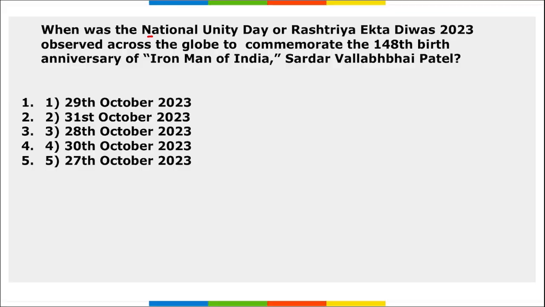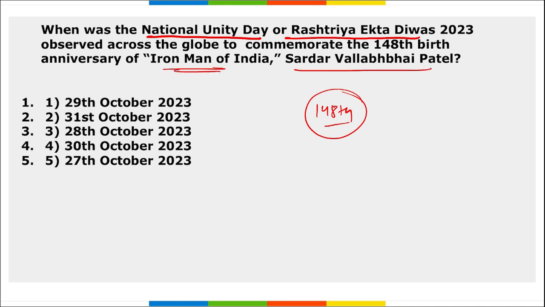First is, when was National Unity Day or Rashtriya Ekta Divas observed across the globe to commemorate the 148th birth anniversary of Sardar Vallabhbhai Patel, the Iron Man of India? When do we observe this? It was on 31st of October, right? On 31st of October. National Unity Day or Rashtriya Ekta Divas. First ever National Unity Day was observed in 2014.